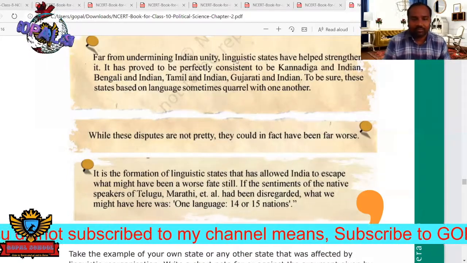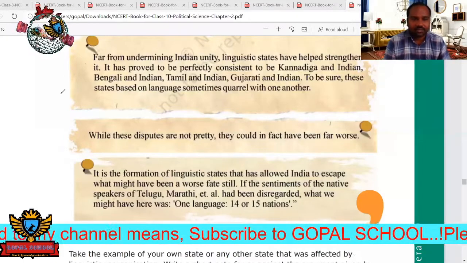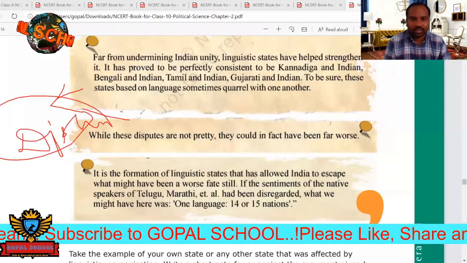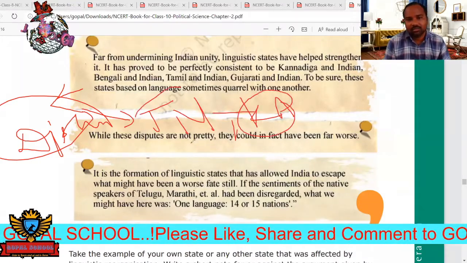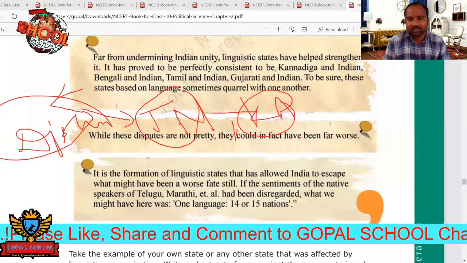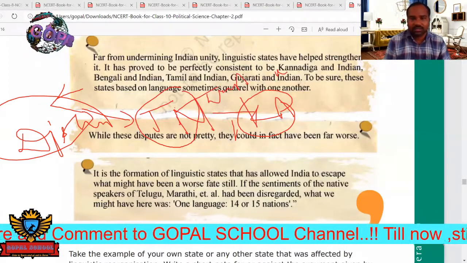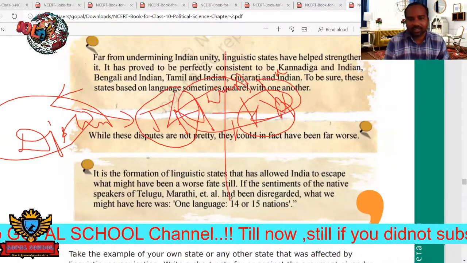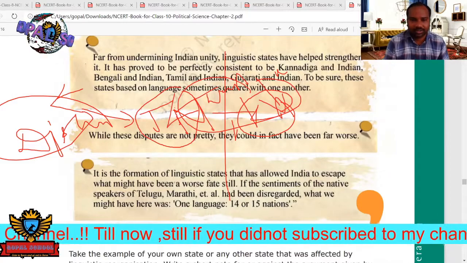So here what they thought is that that is exactly right, because based on languages also some disparities came between the states. If you see Tamil Nadu and Karnataka, they have separate recognitions. Tamil Nadu means sometimes problems will come. Suppose any water disputes are coming between the states, then they will respect their own states and also own cultures. So this shows sometimes partitions and differences based on languages. So these are the allegations, problems which are raised by other politicians.